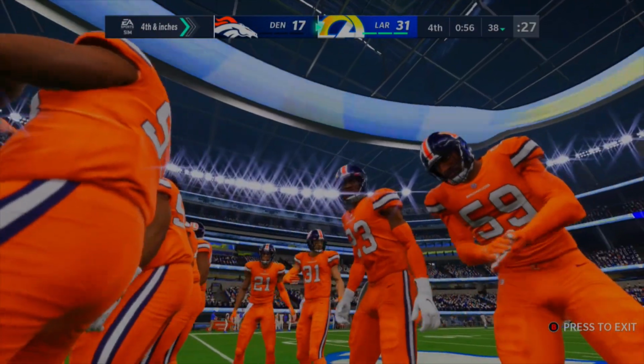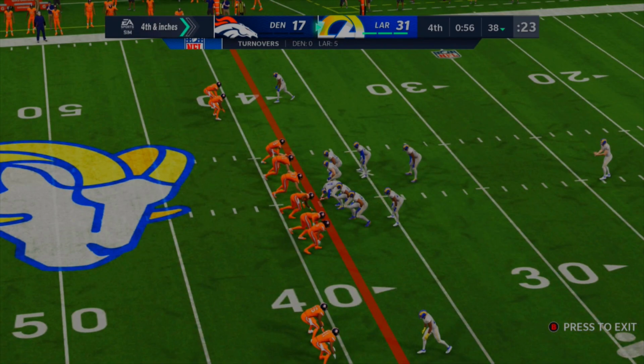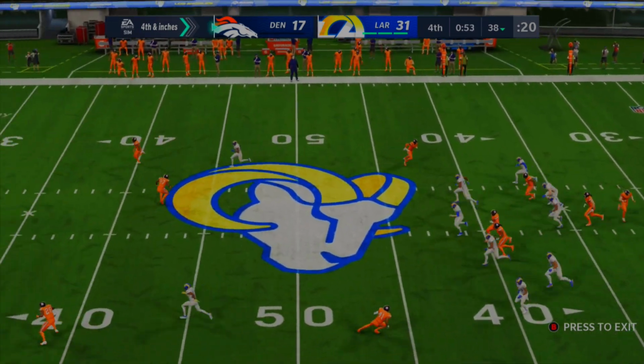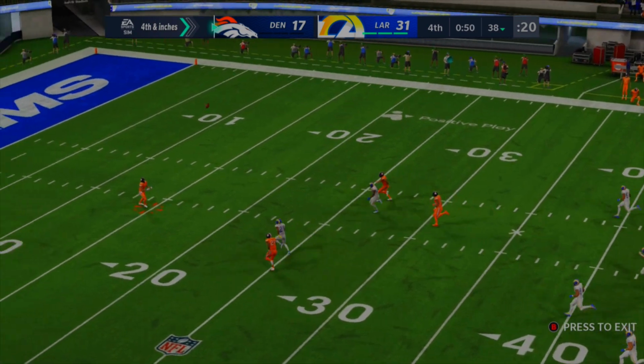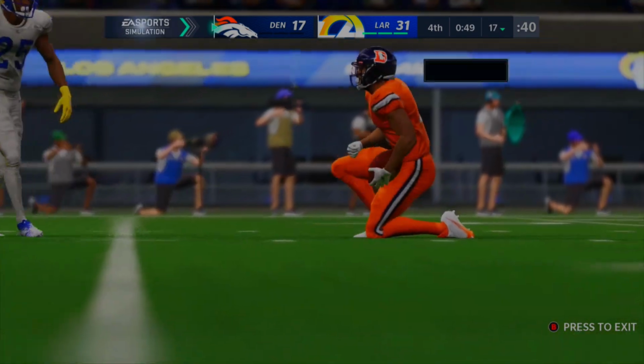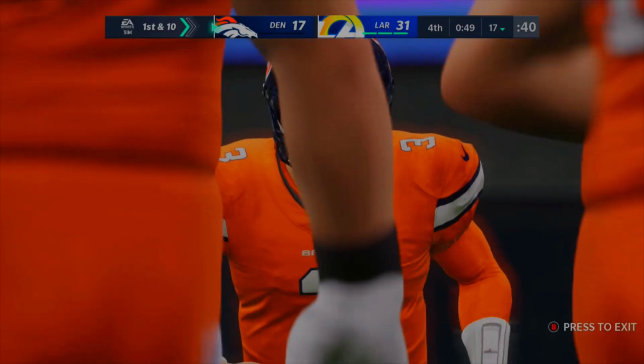I don't know if we've seen SoFi Stadium in our simulation so far, but you can see the scoreboard right there, pretty obvious. This is SoFi Stadium, but of course, looking at the scoreboard, what matters most is that the Rams get the win at the home. SoFi Stadium, or Chargers home, but it's both their house. 31-17 is the final score of this game, and this is going to end with the Rams punting it, and I guess the Broncos are just going to try, but they're not going to be able to do anything. So 31-17, final score of this game.